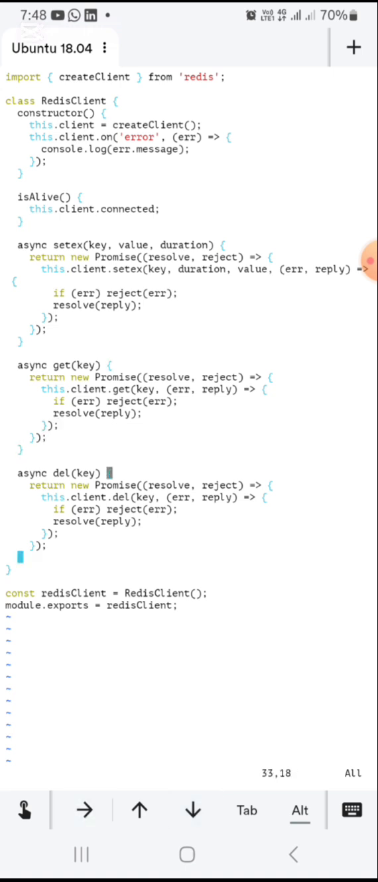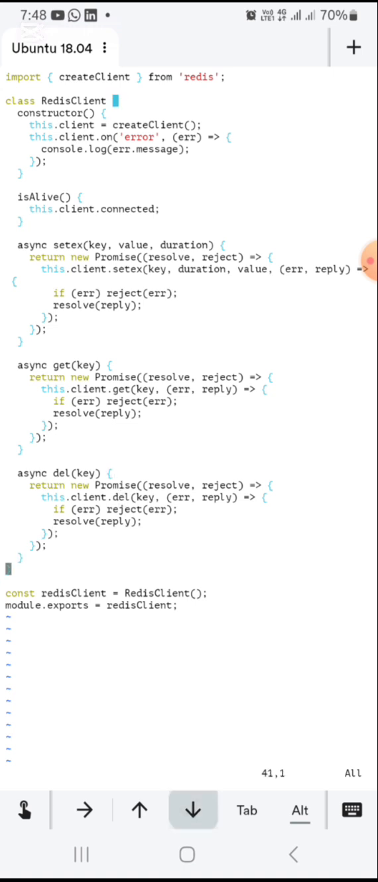Now same thing for delete. It takes a key, returns a promise, then this.client.delete with the key of what is to be deleted. Then if there's an error, we added the callback as well. It rejects if there's an error, and resolves if there is no error. So that's just the class.